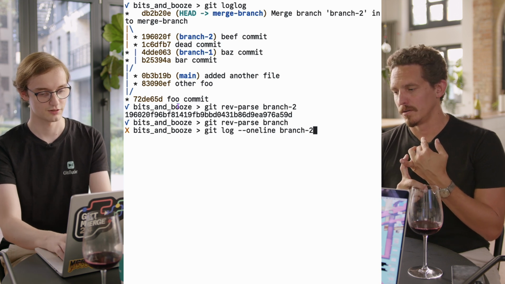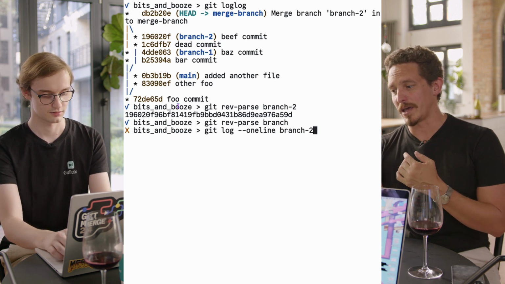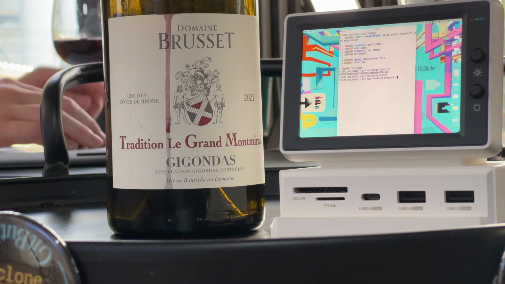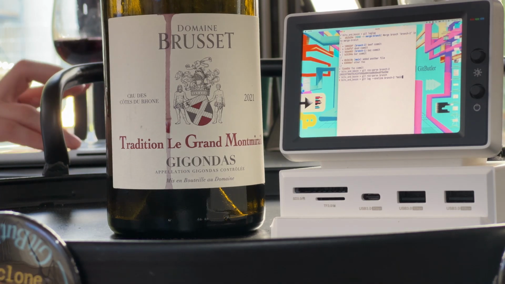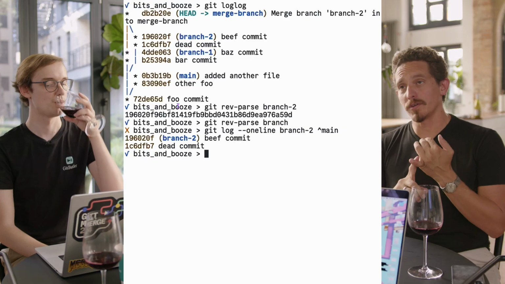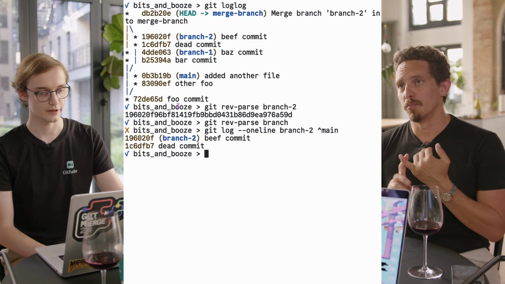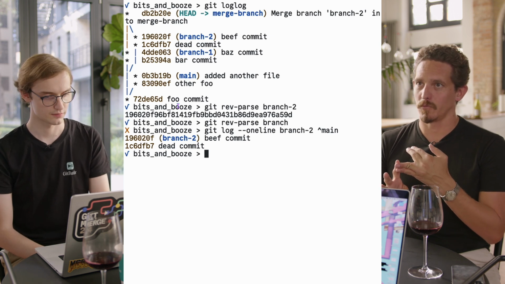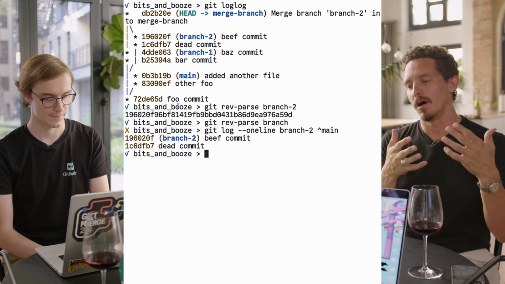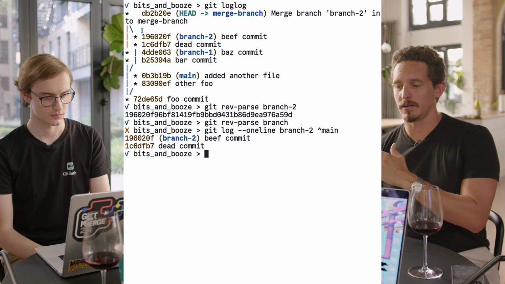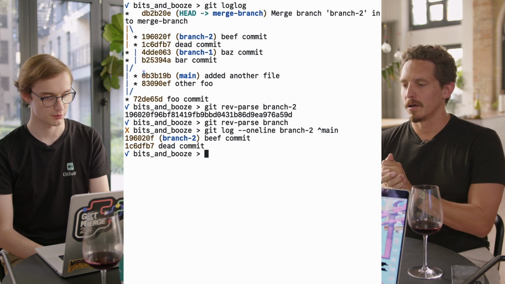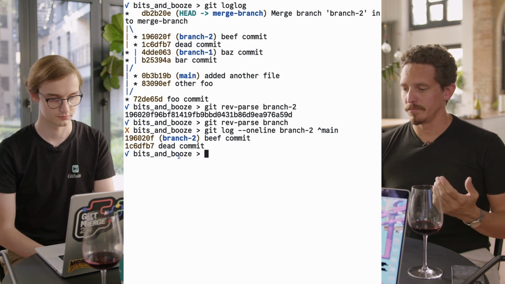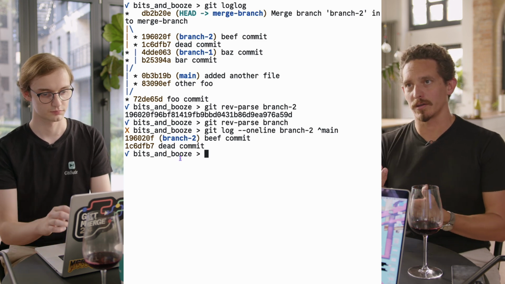And then do a caret, space, caret main. What this does, run it. I want to show everything that's reachable from branch 2, but not anything that's reachable from main. So now we have the 2 commits that are on branch 2 that are not integrated into main at this point. We've got these 2 here, but we're missing these commits here. Exactly. So if you merge branch 2 into main, this is what comes in.